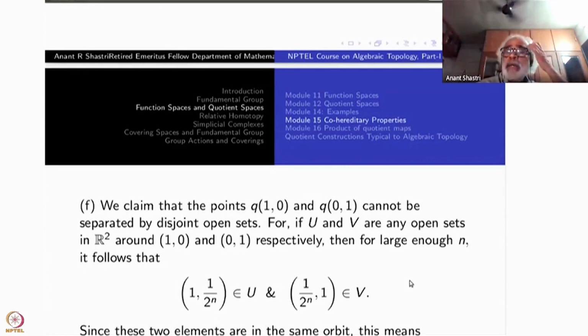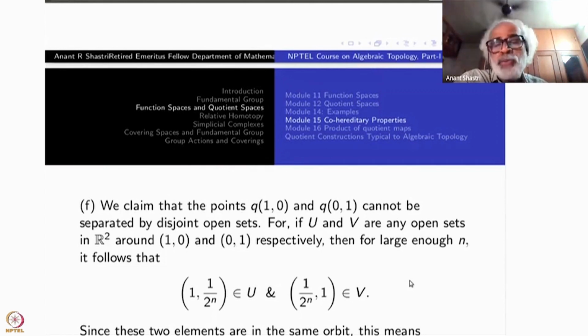Then if n is very large, look at the point (1, 1/2^n). This will be very close to (1, 0), as close as you want by choosing n large enough. That means it will be inside the open set U. Similarly, (1/2^n, 1) will be inside V. I can choose a common n so that both happen.